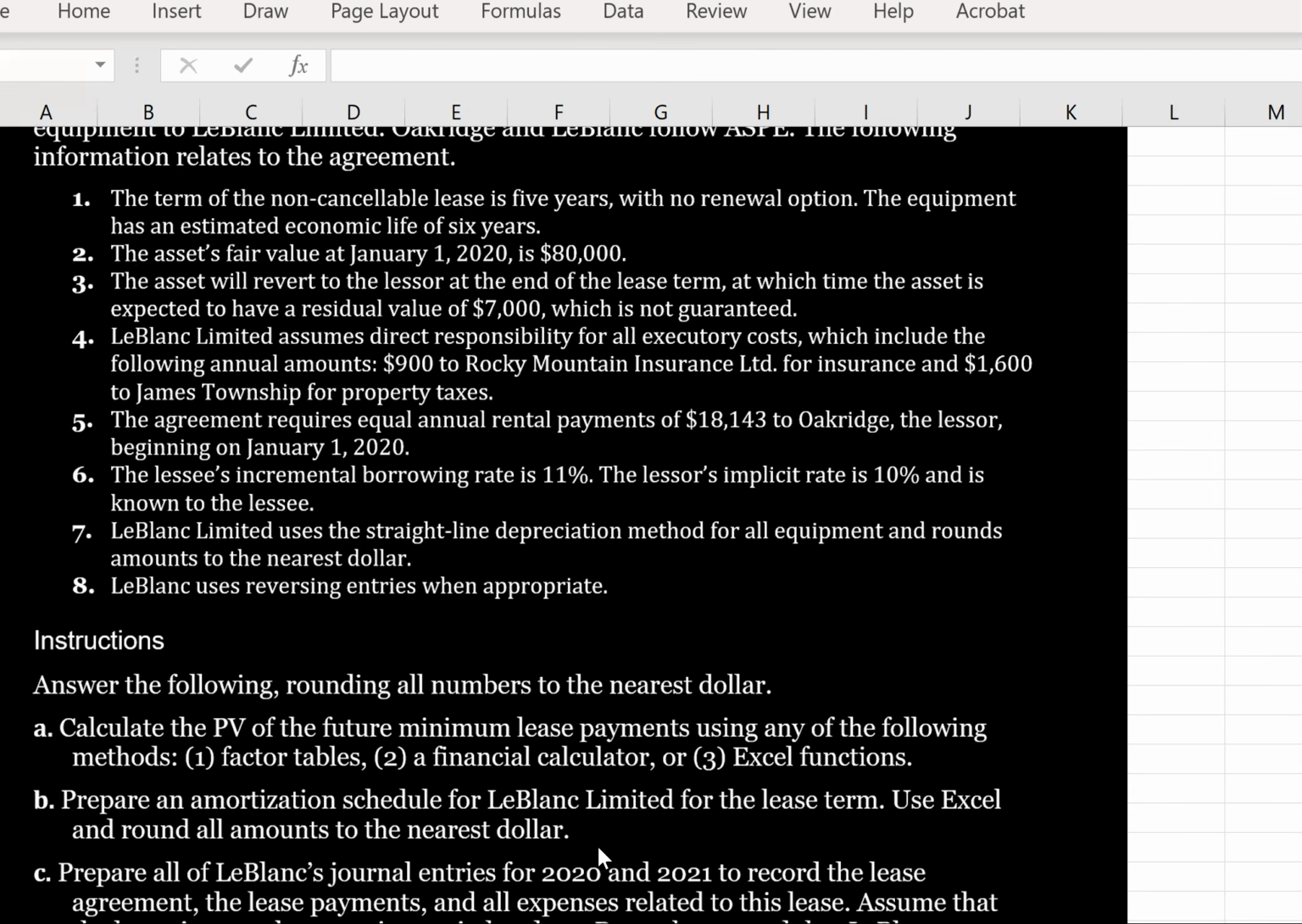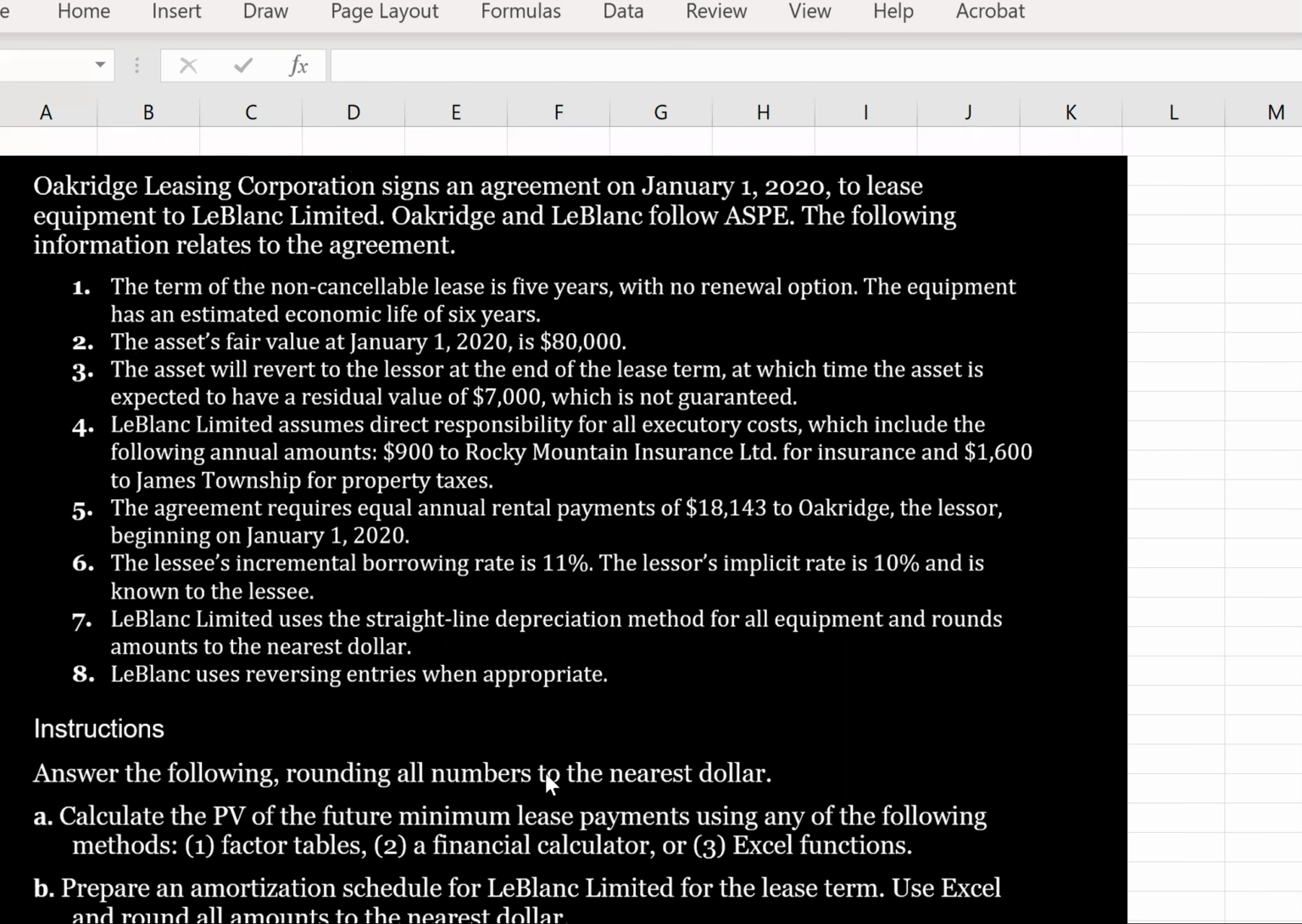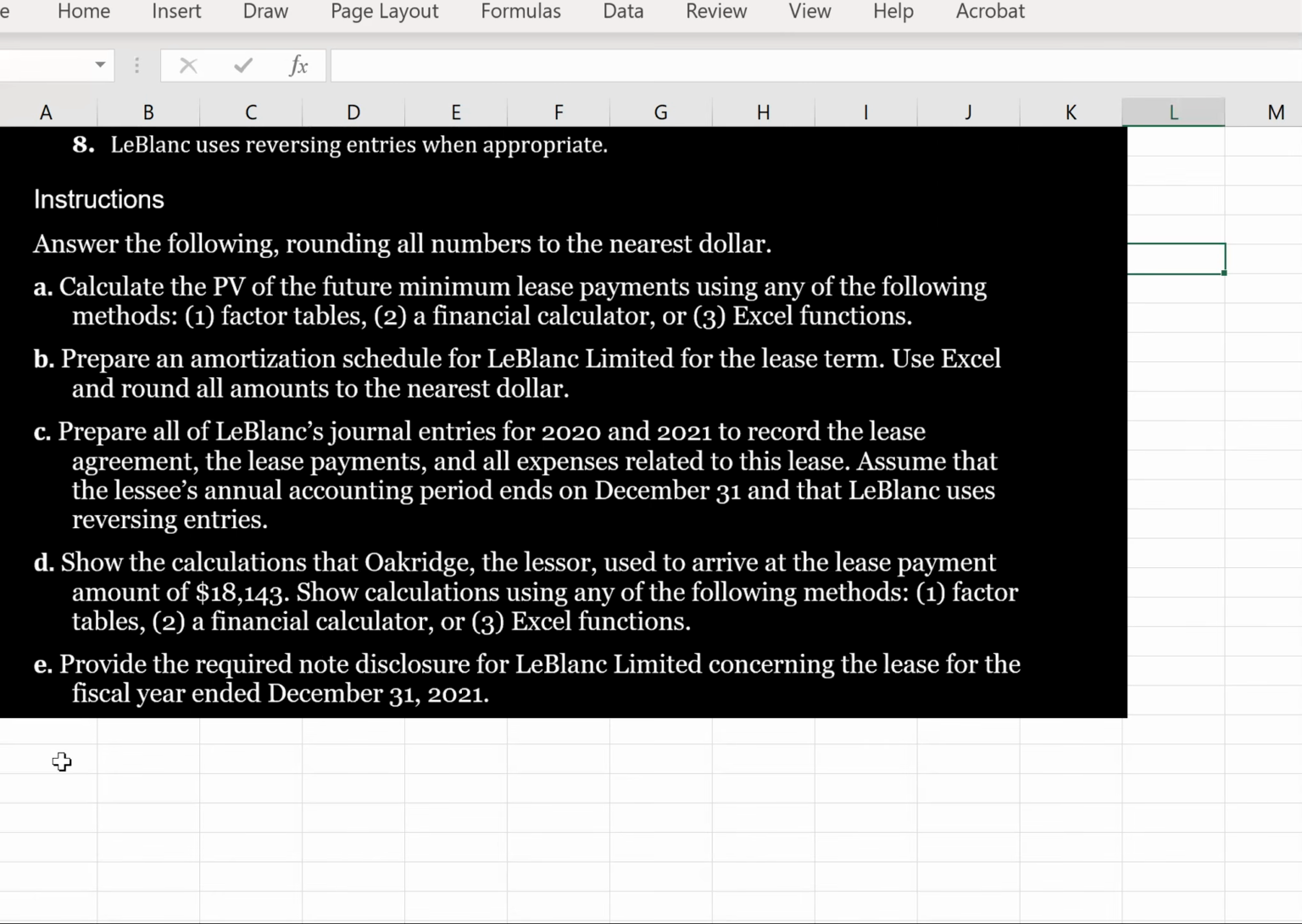So first we need to know if this is a capital lease or not. So let's go through the ASPE criteria. The ASPE criteria for a capital lease: we have to meet one.